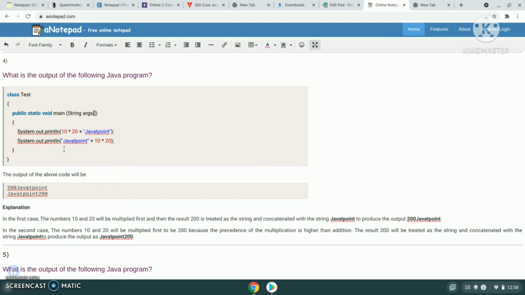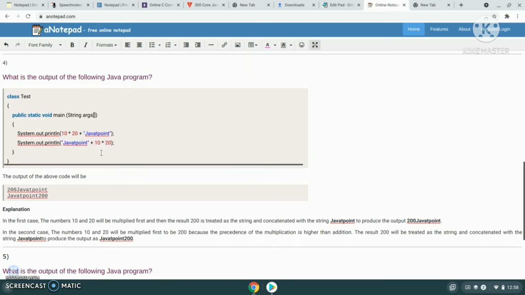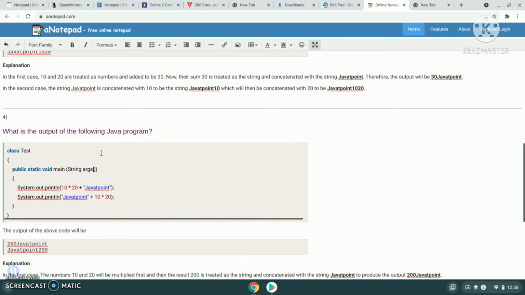And in the second case, the numbers 10 and 20 will be multiplied first to be 200, because the precedence of multiplication is higher than addition. The result 200 will be treated as a string and concatenated with the string Javatpoint. So it produces Javatpoint200 because of the precedence of multiplication. So it is somewhat different from the previous code.